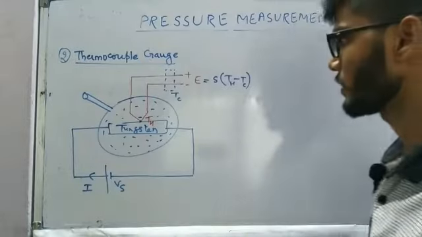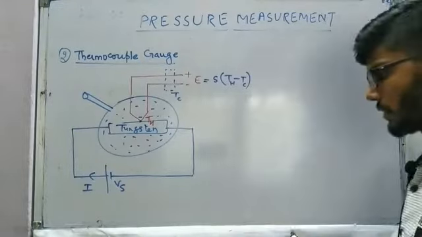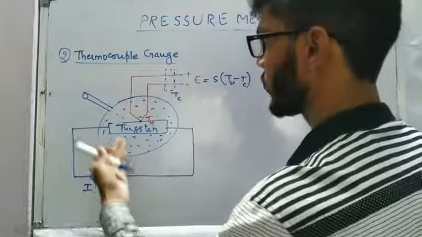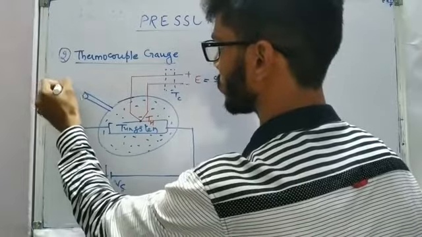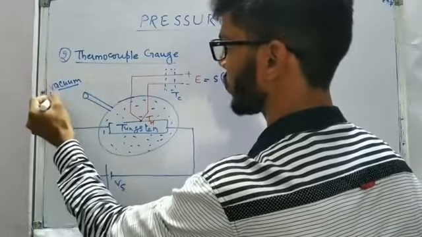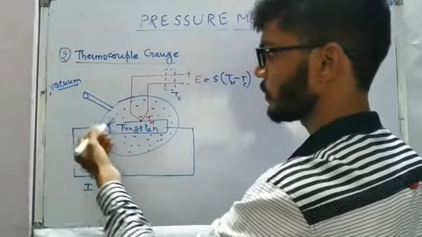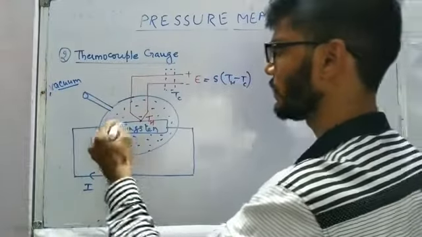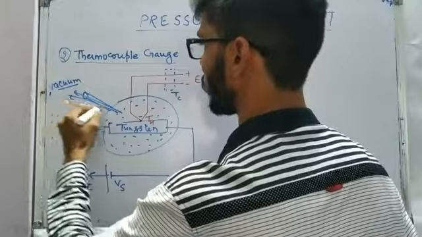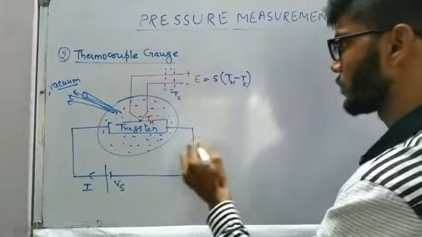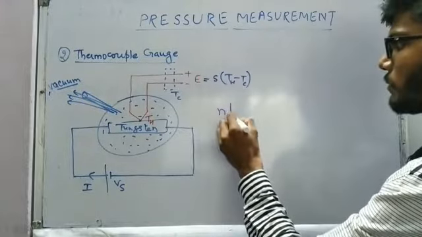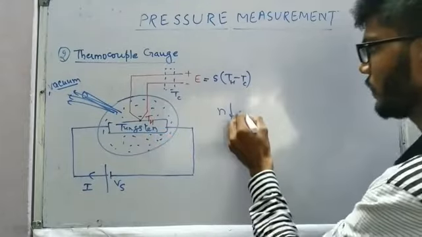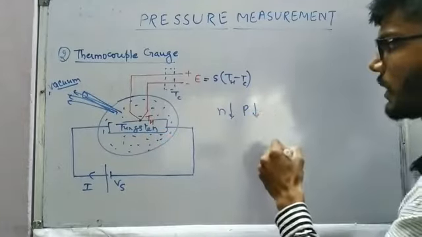So now, this particular bulb, we are going to attach it to a source of vacuum, and since the pressure inside the vacuum is lower than the pressure inside the bulb, it is going to take the molecules away from the bulb. Due to that, the number of molecules inside the bulb is going to decrease, and the pressure will decrease.